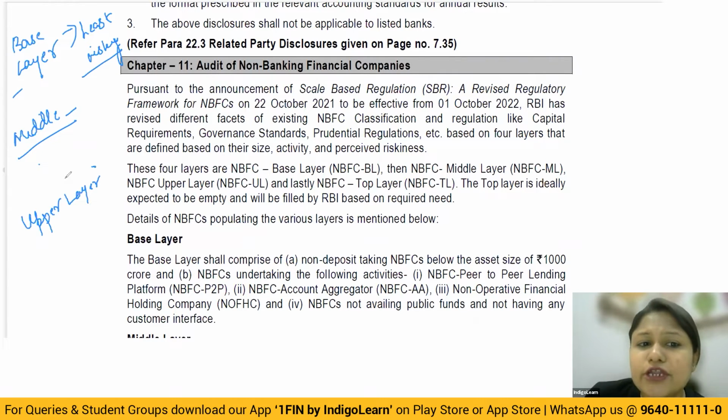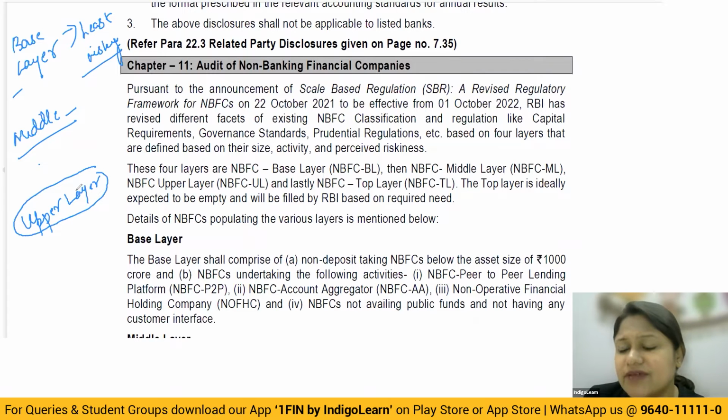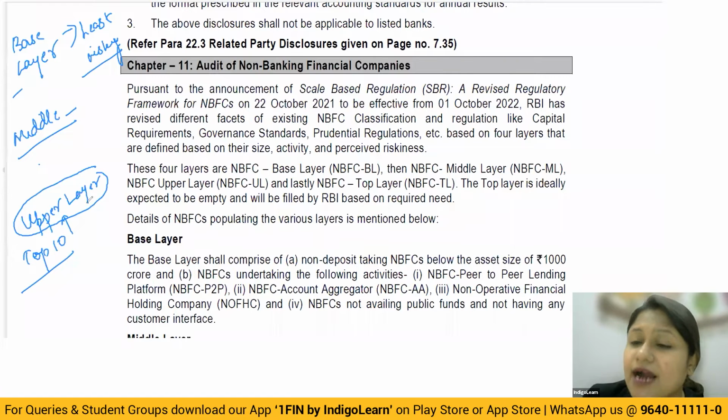Then when you talk about the upper layer, they have kept it very clear that the top 10 NBFCs, depending upon their size, will be classified as the upper layer. The top 10 NBFCs of the country will be considered to be in the upper layer. There is no other parameter taken up here directly, no risk element, nothing. Directly they look at the size. And if it is considered to be the top 10, then you categorize it in the upper layer.